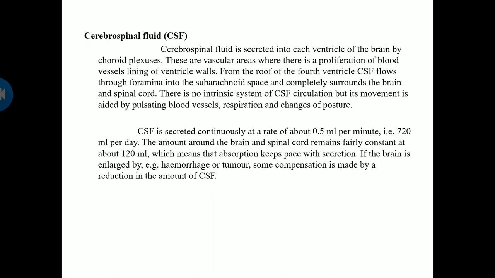From the roof of the fourth ventricle, CSF flows through the foramina into the subarachnoid space and completely surrounds the brain and your spinal cord. There is no intrinsic system of CSF circulation, but its movement is aided by pulsating blood vessels, respiration and changes in posture. So for the circulation there is no separate system for CSF. What helps the movement of CSF is the pulsation of blood vessels, according to your blood pressure variation, your respiration, and changes of the posture of your head and body. So this will cause CSF to move.